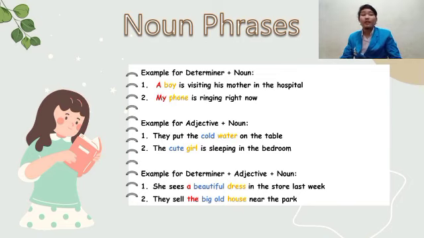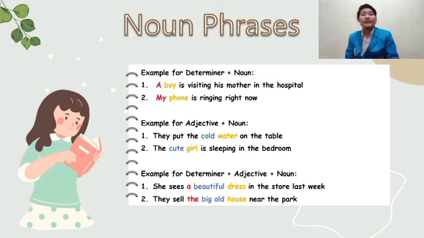Examples for adjective plus noun. Number 1, they put the cold water on the table. Cold is an adjective and water is a noun. Number 2, the cute girl is sleeping in the bathroom. Now, cute is an adjective and girl is a noun.